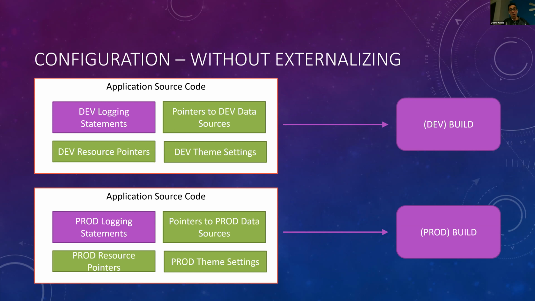And we'd have to update all of our resource pointers throughout our source code to point to production resources rather than our dev resources. Now imagine we want to switch back to dev environment. Well, now we've got to go back and revert all that work again. So we can see how unideal it is when we do not externalize our configuration.